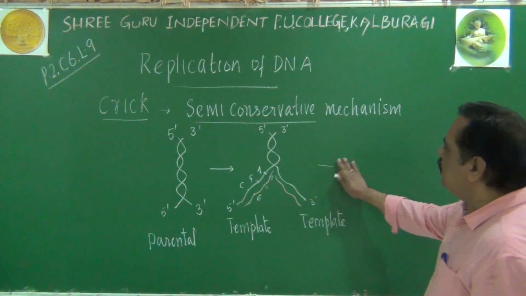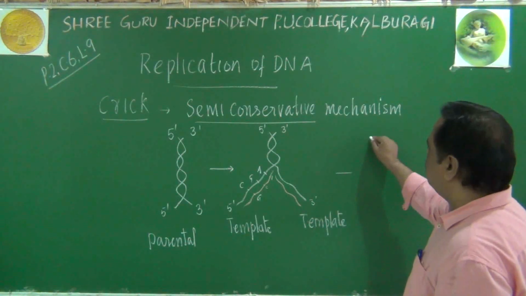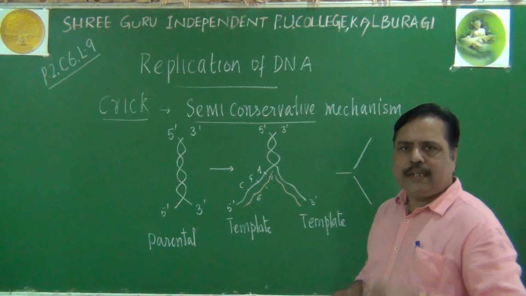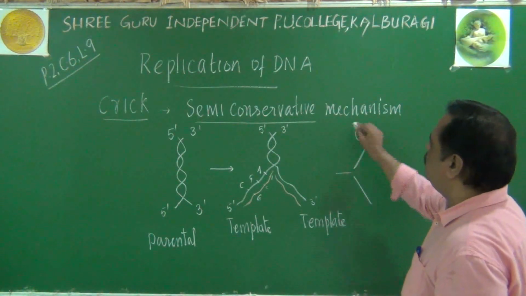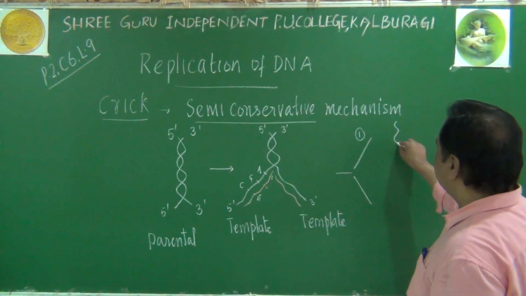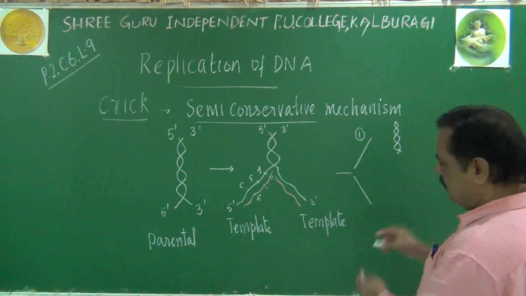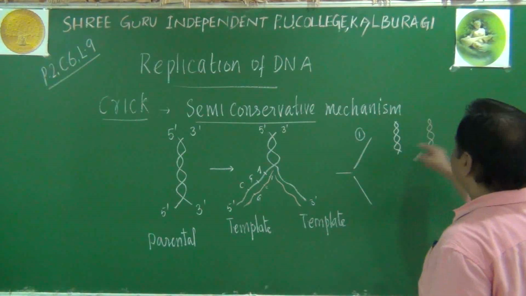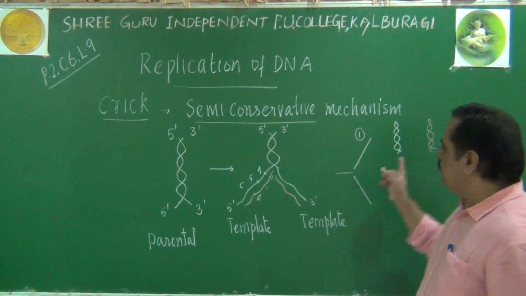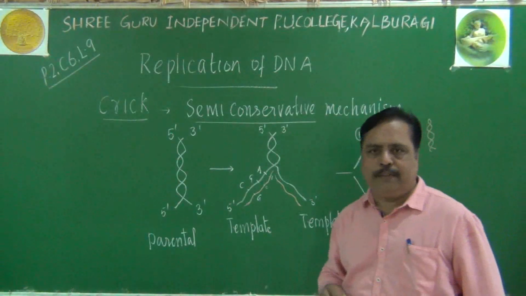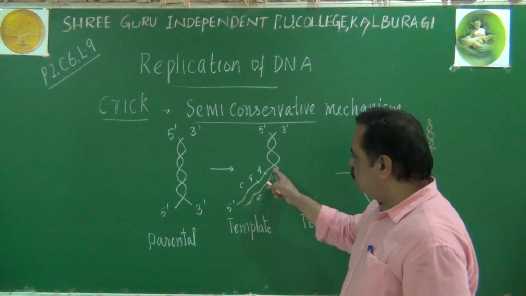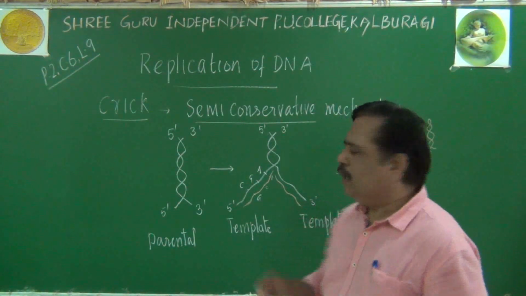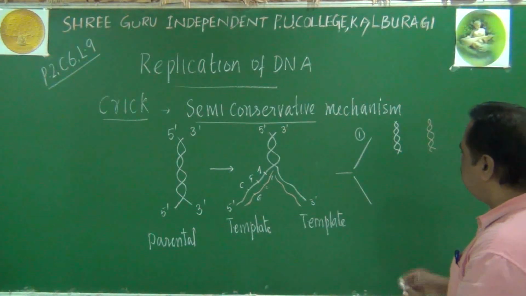Please listen. There are two major ways for synthesizing new daughter molecules. What can happen in the first option? Both parental chains can join together, and both newly formed chains can join together. By this method, you can get a DNA molecule. This is one possibility. Please listen. After producing new chains, how will they become two daughter molecules? Either by this method or by this method.